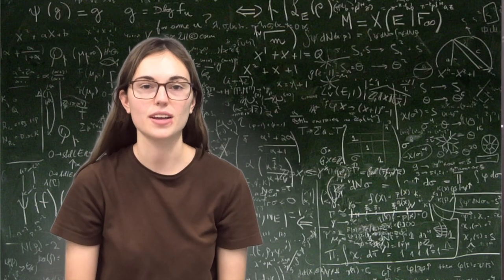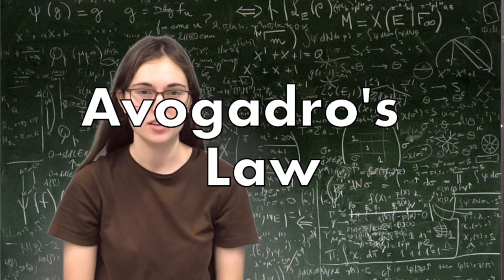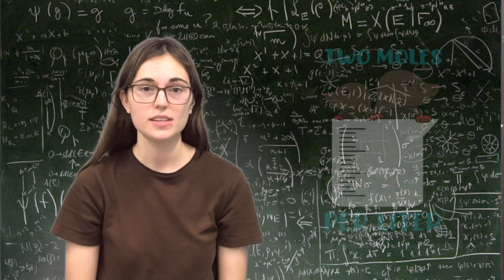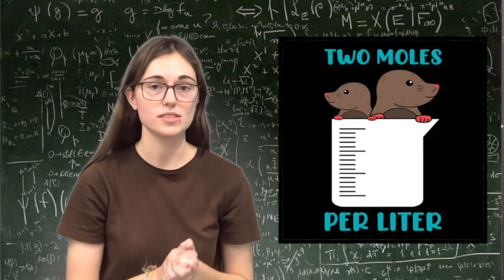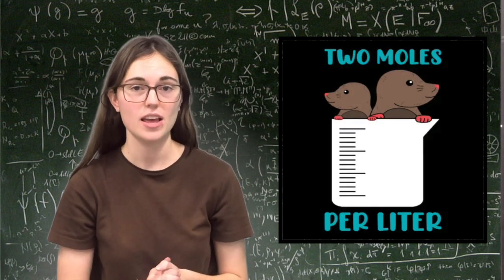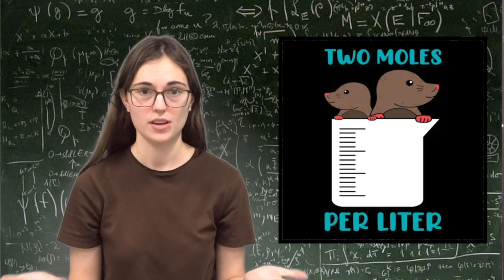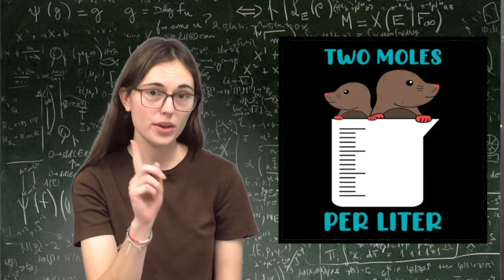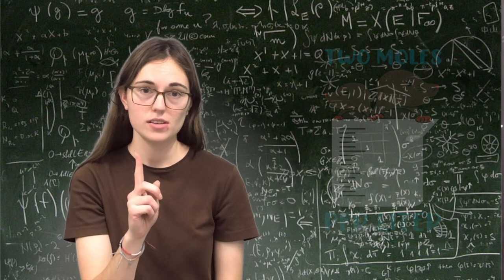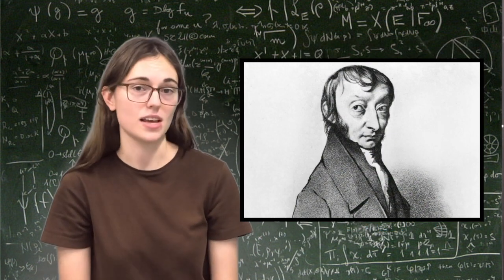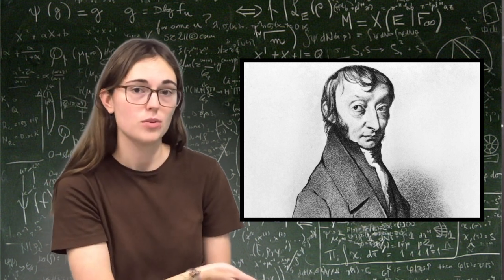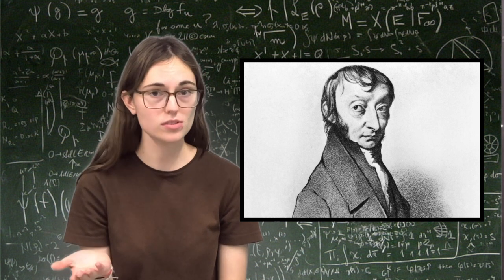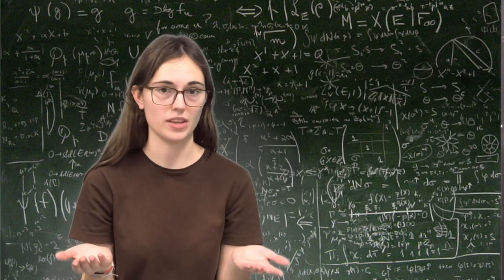The last law I want to cover is known as Avogadro's law. Now that name might sound familiar if you've learned a thing or two about moles. You see, we refer to the number 6.02 times 10 to the 23rd as Avogadro's number. And essentially that number is just the number of atoms or molecules in 1 mole of a substance. The same Italian scientist, Amedeo Avogadro, was credited with Avogadro's law, which relates the number of moles of a gas sample to the volume of the gas sample.